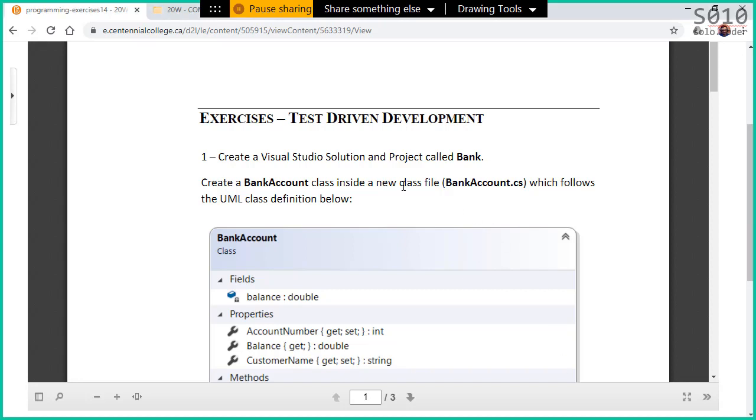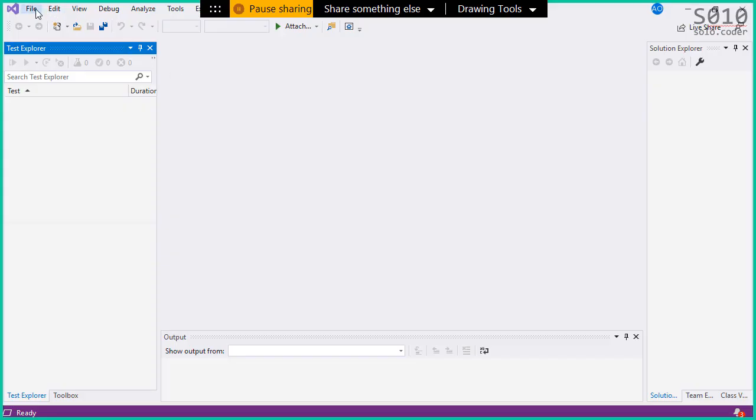So in this exercise, we're gonna create a Windows app, a Windows project called bank, okay? So let's start there. I'm gonna open Visual Studio here, 2019, new project.